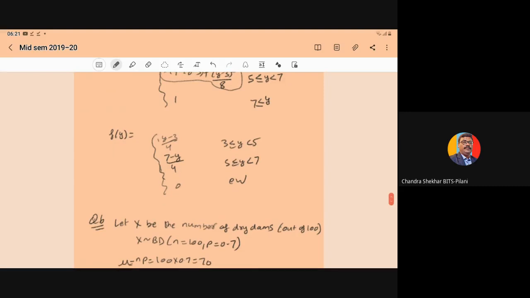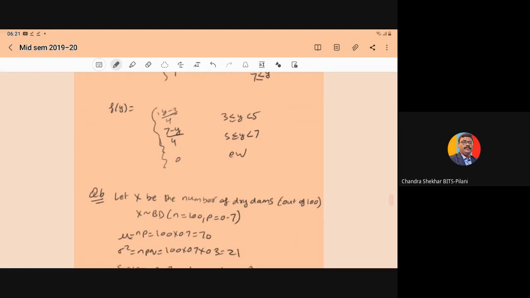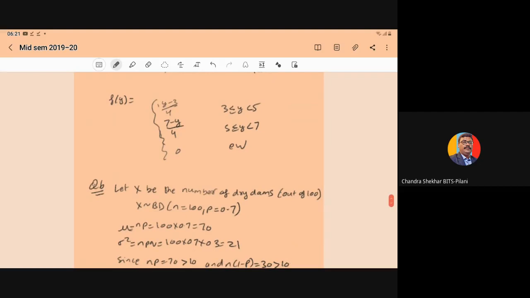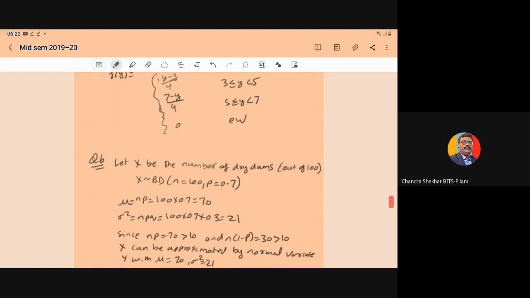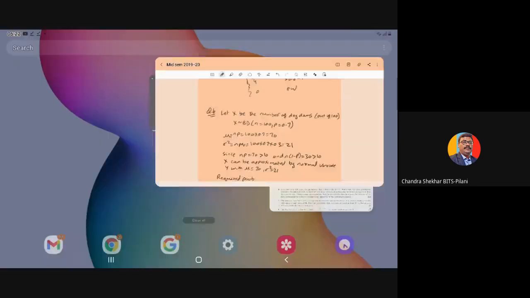So f of y, the PDF, will become (y minus 3) upon 4 for the range y between 3 to 5, and (7 minus y) upon 4 for the range 5 to 7, elsewhere it is 0. In this way, from the knowledge of the CDF of x, we can derive the CDF of y, and then by taking the derivative we can derive the PDF for y. So that is question number 5.